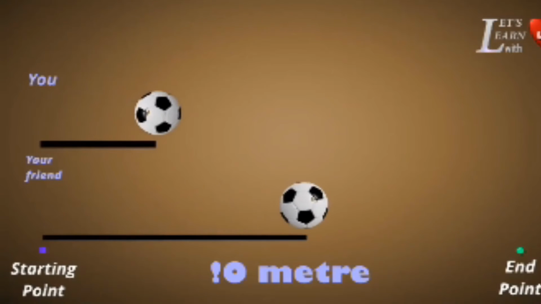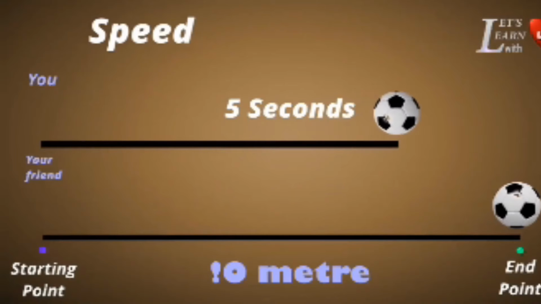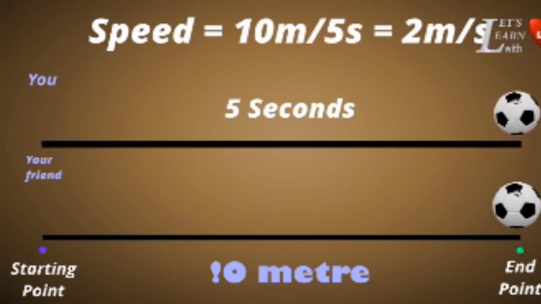But can you say what is the difference between these 2 balls? Speed is the difference, is it, children? Yeah, children, how do you say this is speed? On what basis have you said it? The distance traveled by that ball and also the time taken by that ball.